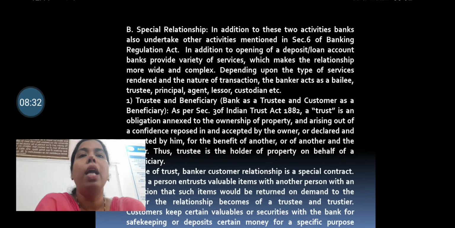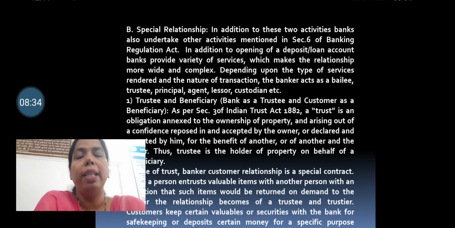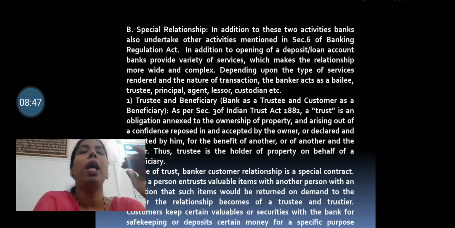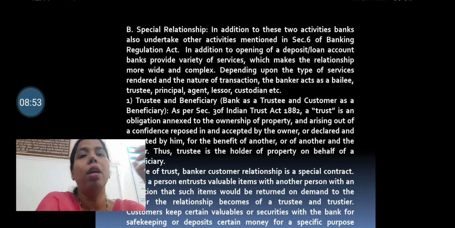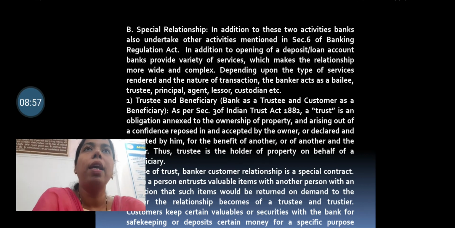Now there is the special relationship, and in this special relationship we will see from different points of view. The first one is the trustee and beneficiary relationship. The bank also works as a trustee, and the customer is actually the beneficiary.